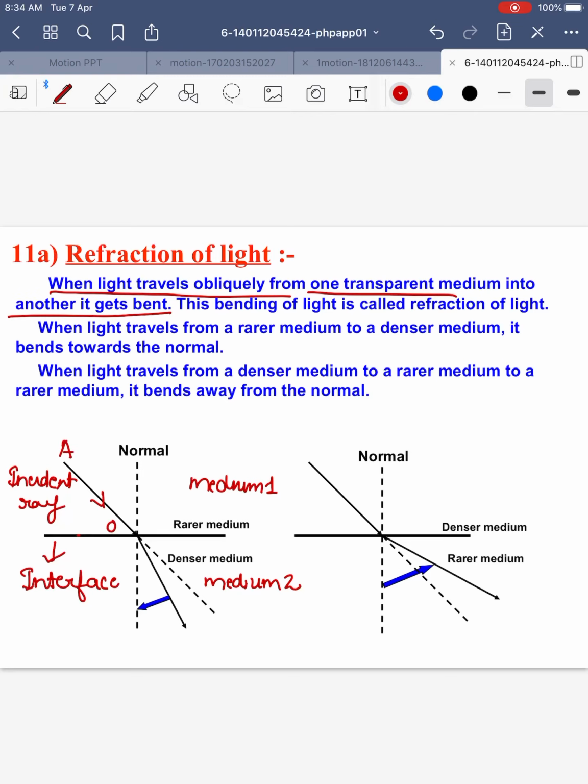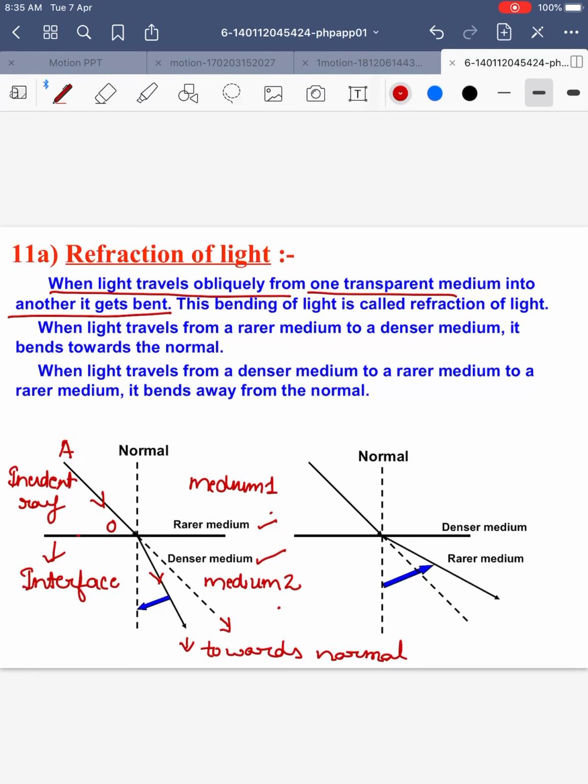Now, we see that the ray should have followed this straight line path, but it does not, because now it is going from one medium to the other medium, and these two mediums have different densities. So the ray of light refracts, it bends. In this case, now the ray of light is going from optically rarer to denser medium. That is why it bends towards the normal.